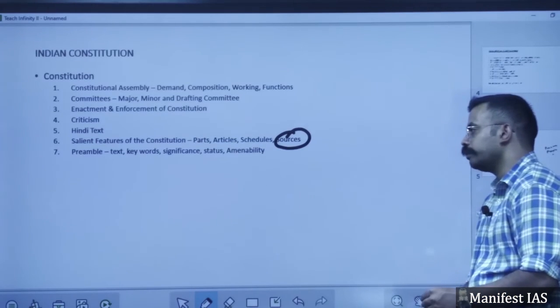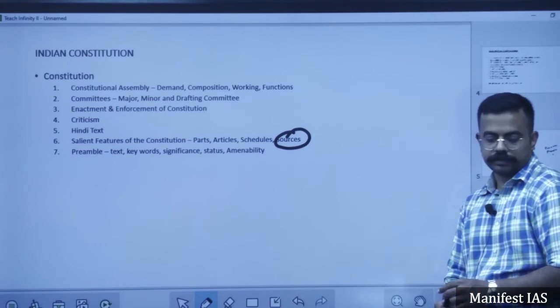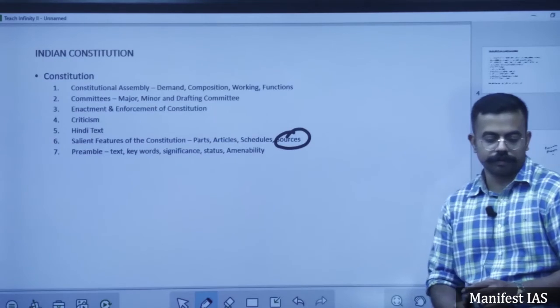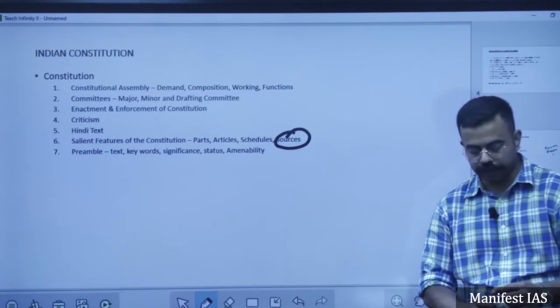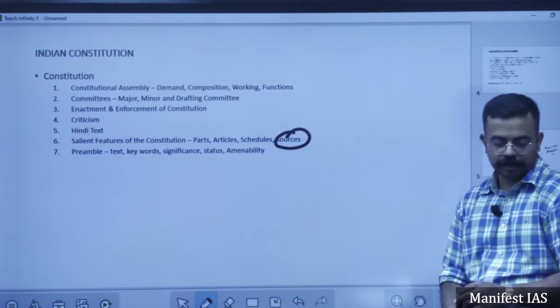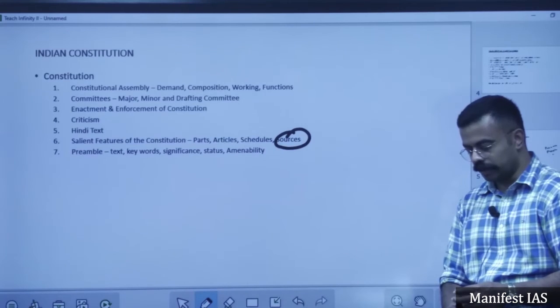So next comes the idea of equality. Equality we do see in fundamental rights, that is from Article 14 to 18 and under various provisions. Every individual is equal no matter what.